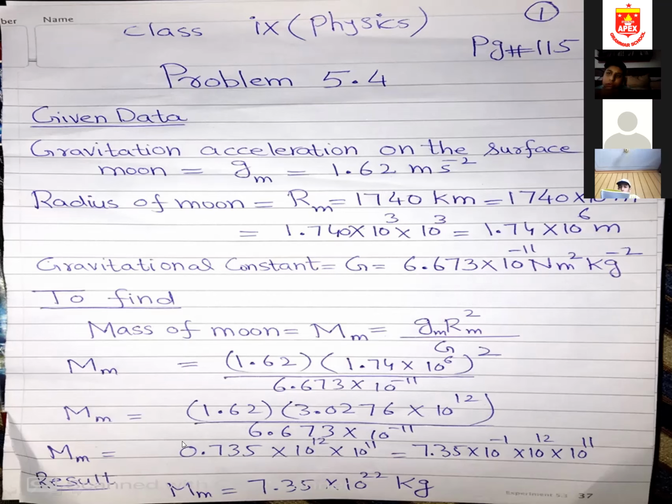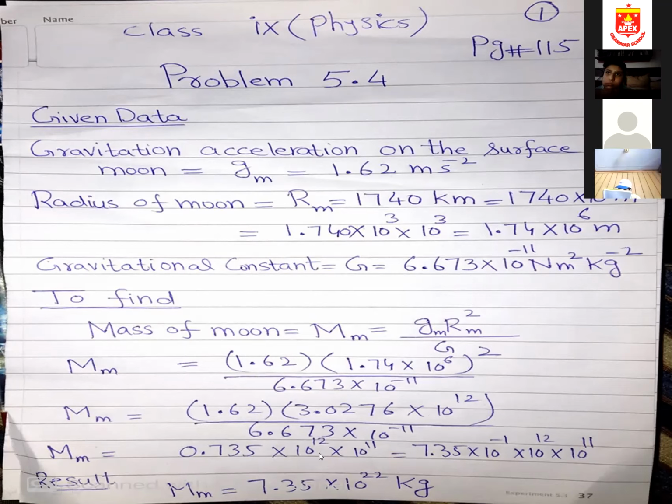So how did I get this 0.735? 1.62 multiplied by 3.0276 and then divided by 6.673, you will get 0.735. Okay, then this 10 to the power 12 multiplied, and 10 to the power minus 11 goes up, it will be positive 11.